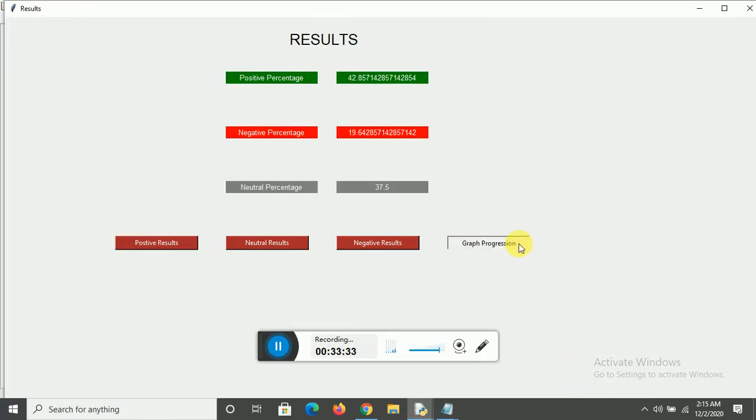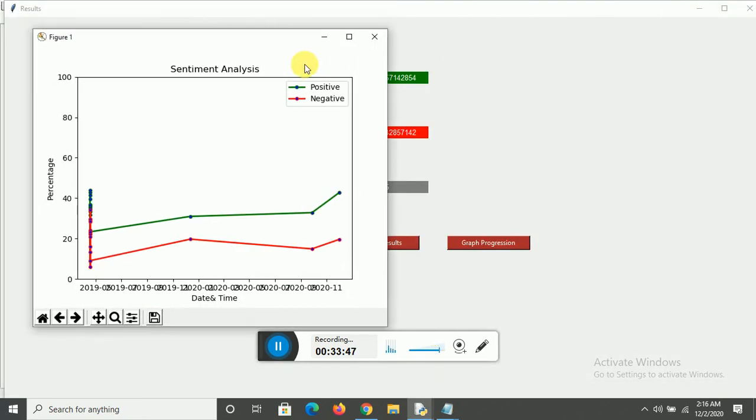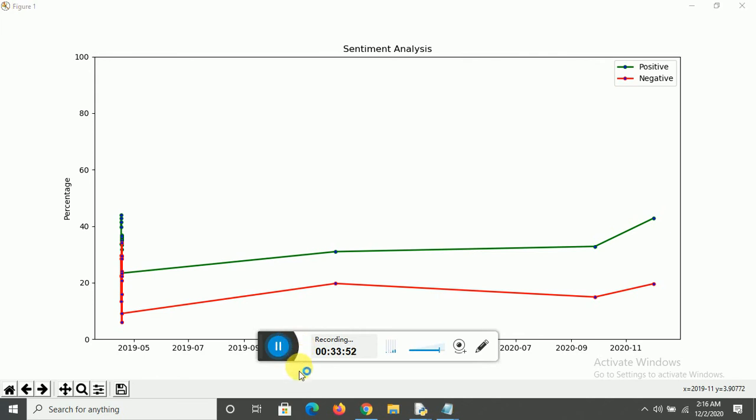So here is the graph progression. This is how the graph has progressed. See, this is how positive sentiment has gone up a bit for Donald Trump, but accordingly the negative sentiment has also gone up a bit, right? So let me show you over here. This is all the date and time according to which our program has progressed, with 2019 7/5. I'm sorry if it is the screen recorder. So accordingly, you can see 19/5, basically the year and the month. I ran the program multiple times on this date, and this period of time.